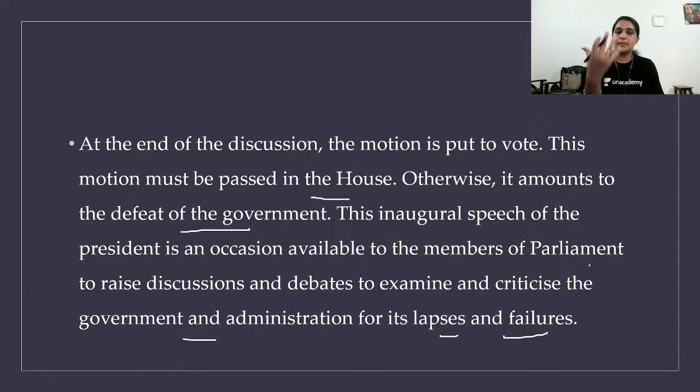So the president will give a speech on what happened in the previous year, and that is passed to vote. When the motion of thanks fails, it means the present ruling government has failed. This is a place where the opposition party and members of parliament can criticize the government. They can raise questions and criticize the government before putting it to vote. Though the motion of thanks is presented by the president, it is related to the government, not about the president. Keep that in mind.